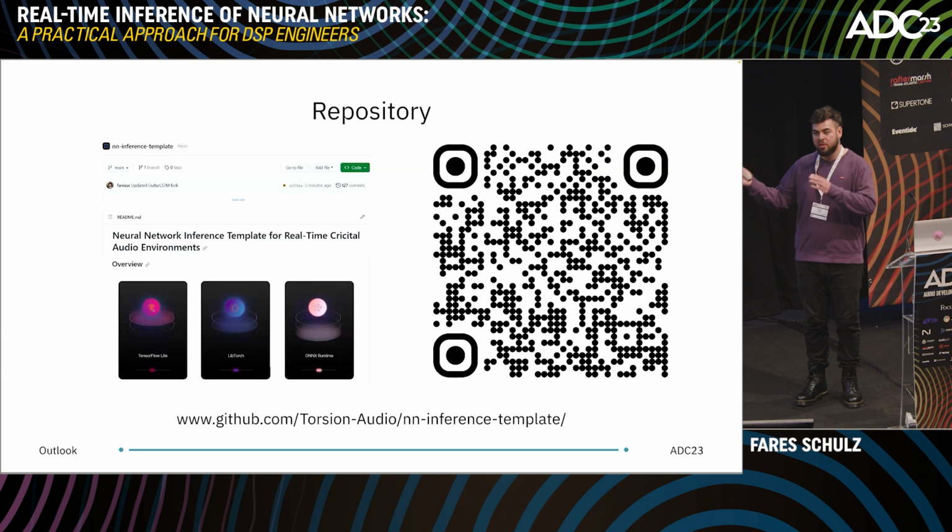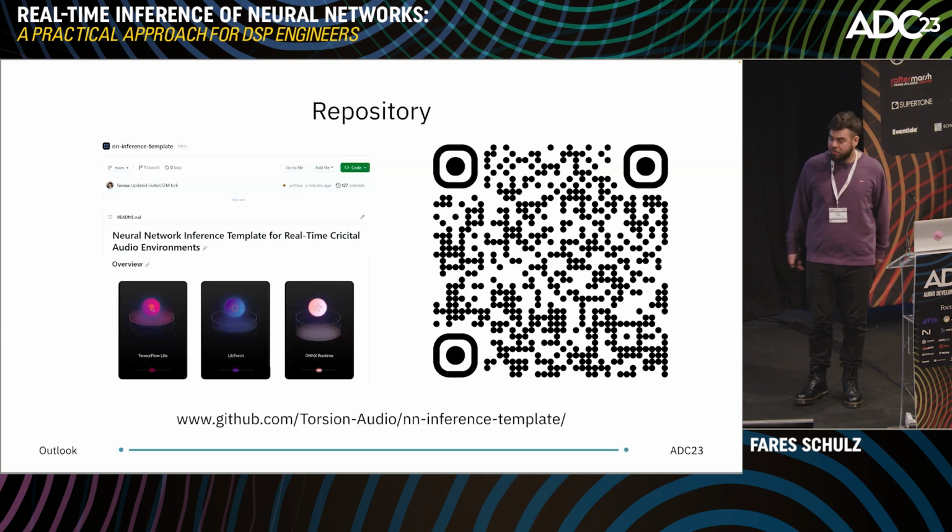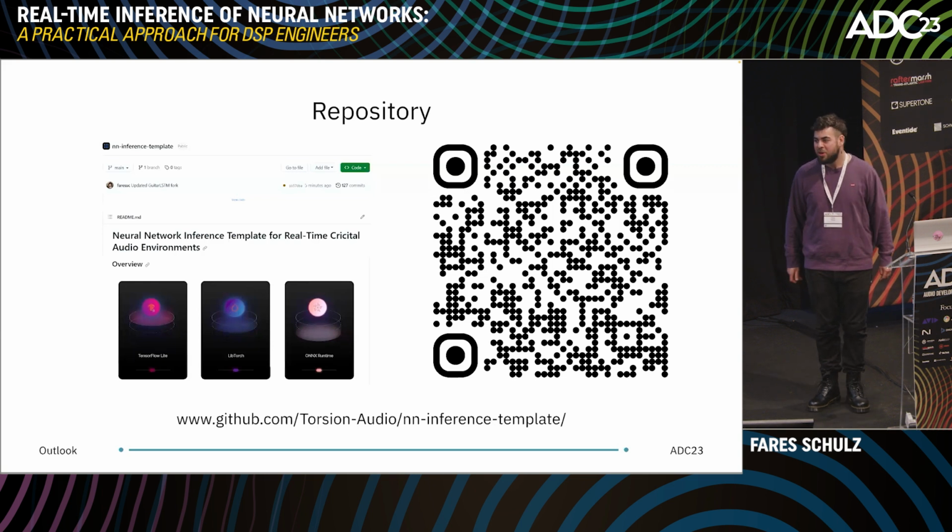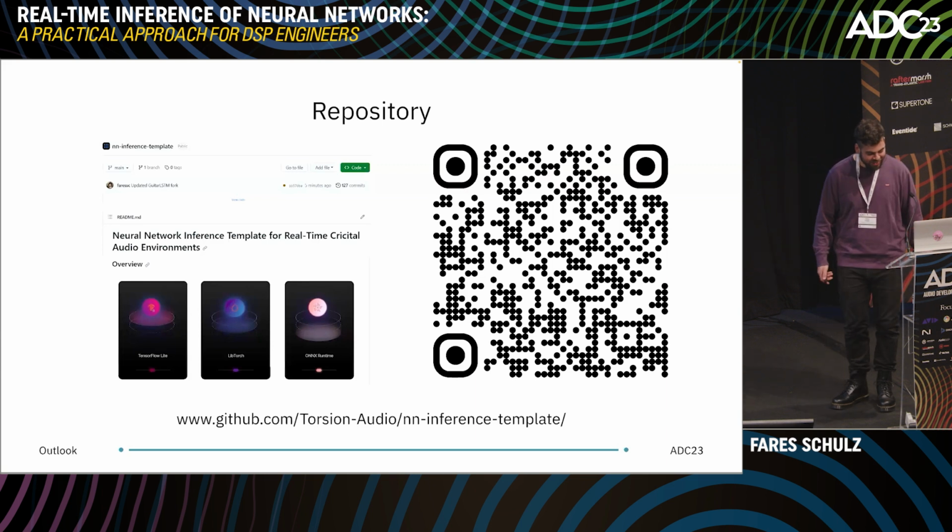Because inside of this repository, we have those CTests available, so you can benchmark all of your neural network models, and maybe we can find out which neural network model is running fast on LibTorch and which one is running fast on TFLite. So maybe you want to participate in that, and we would be really happy if you want to.